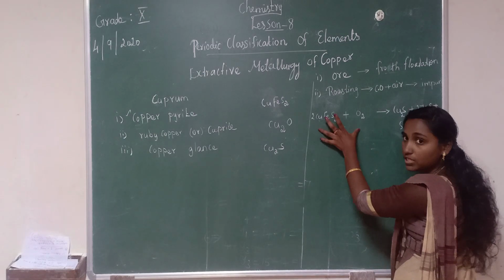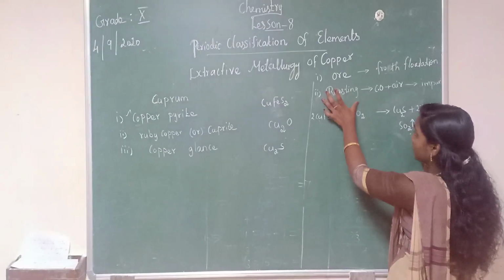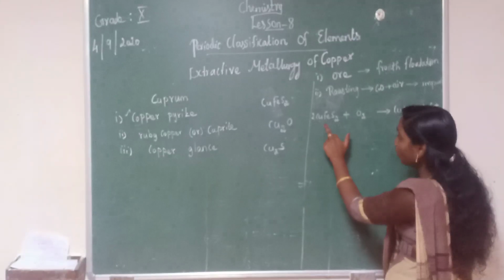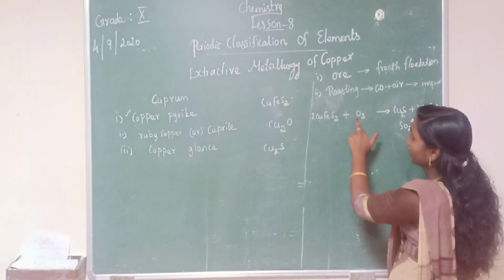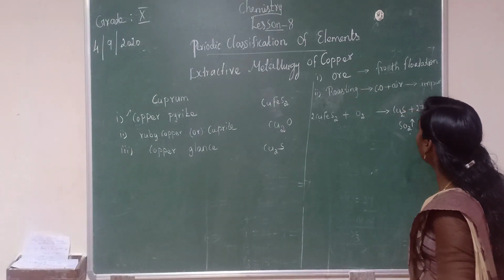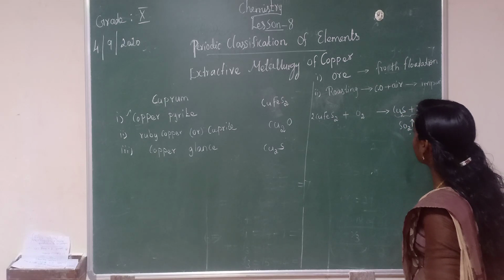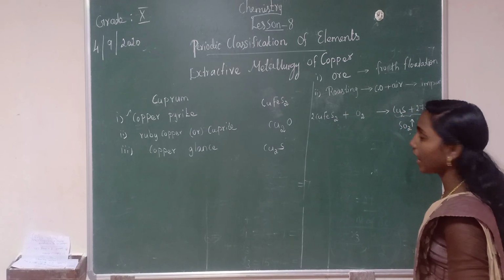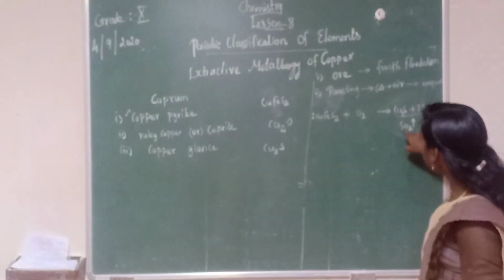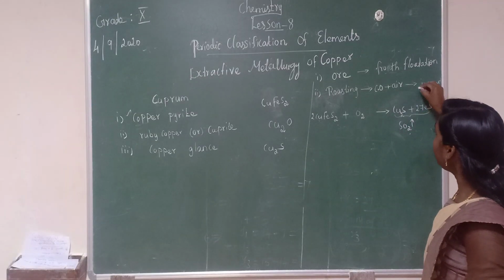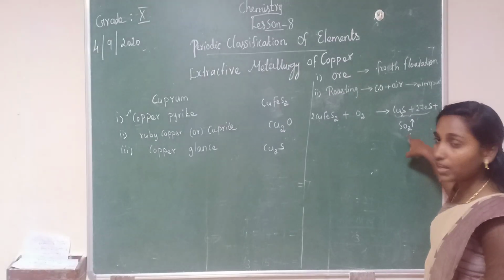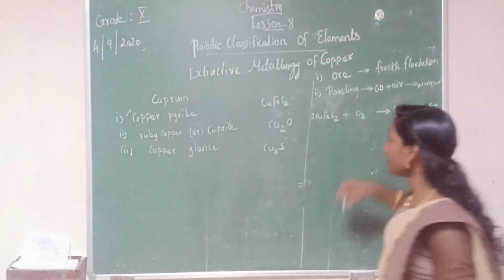So have you understood this equation? In the roasting process, this concentrated ore is roasted in the presence of oxygen. It forms sulfide ores. Both are sulfide ores: copper sulfide and iron sulfide. And the moisture and volatile impurities will be removed, that is sulfur dioxide.